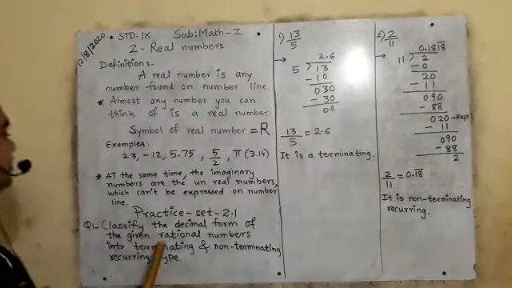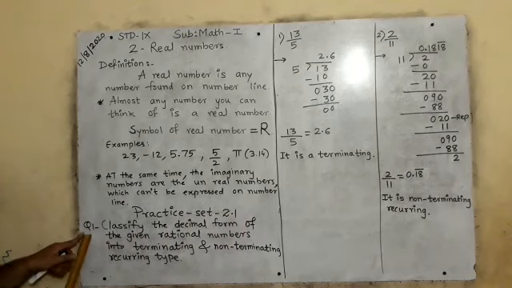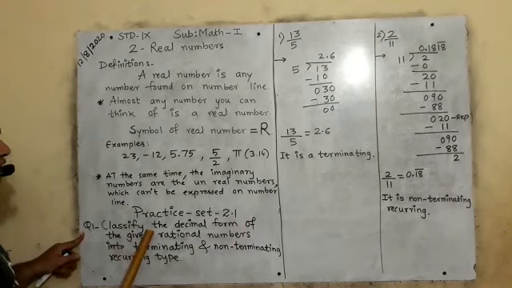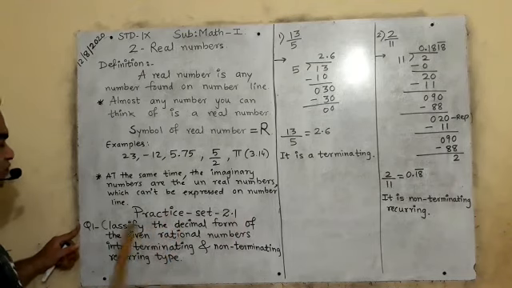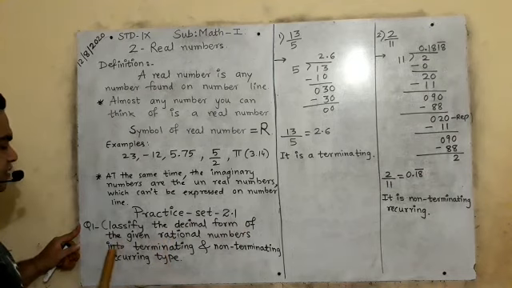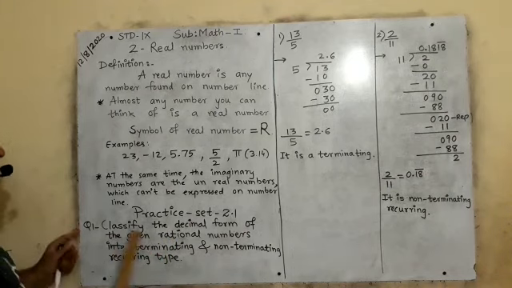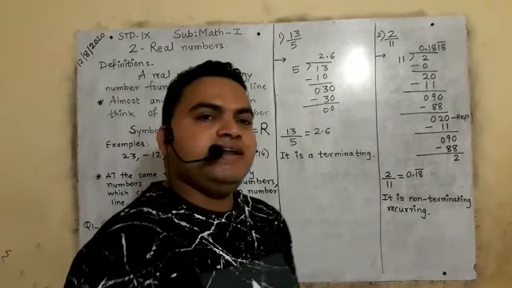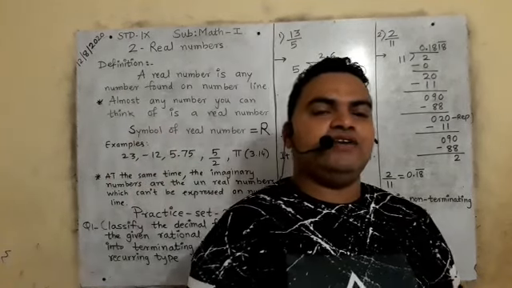My dear students, now see Practice Set 2.1, question number 1. Classify and differentiate the decimal form of the given rational numbers into terminating and non-terminating recurring type. Do you remember in 8th standard you have solved this kind of questions?